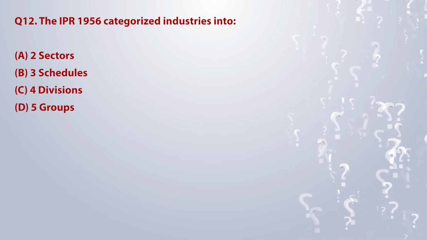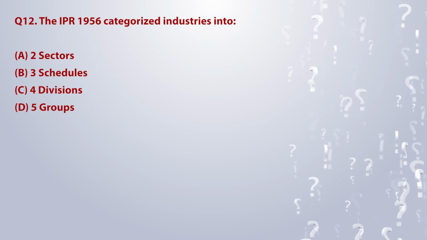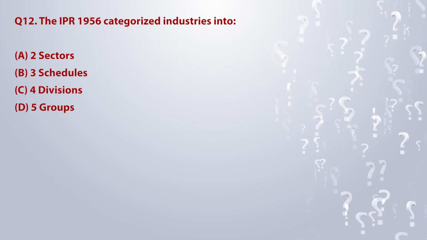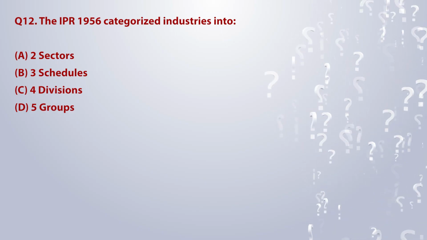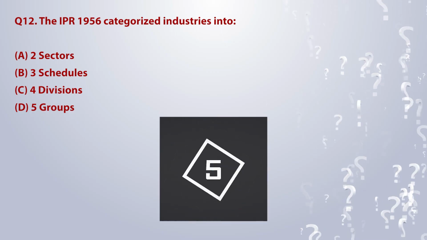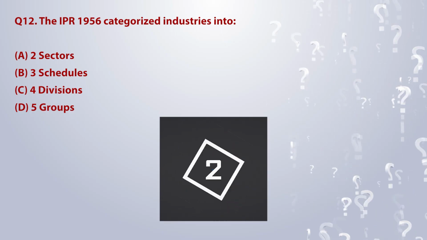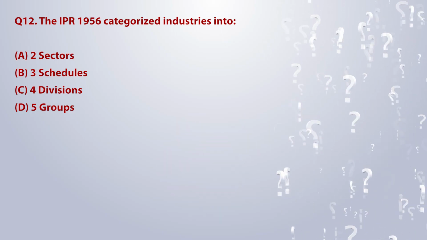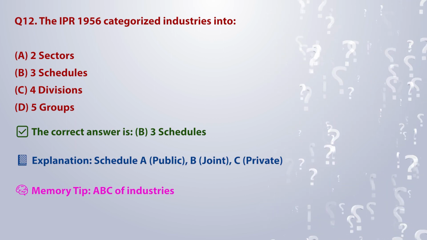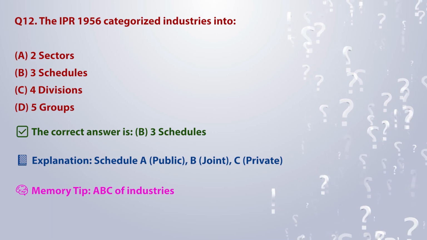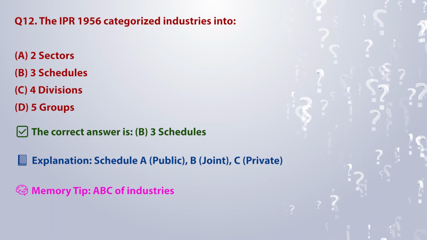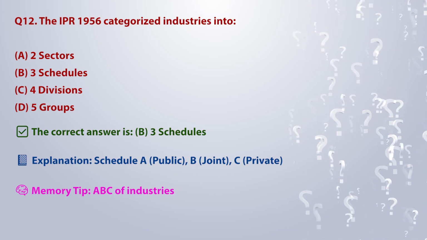The IPR 1956 categorized industries into A. 2 sectors. B. 3 schedules. C. 4 divisions. D. 5 groups. The correct answer is B. 3 schedules. Explanation: Schedule A, Public. B, Joint. C, Private. Memory tip: ABC of industries.